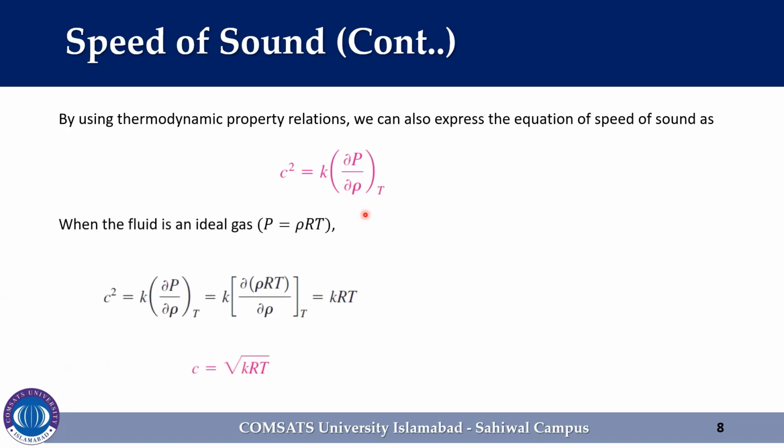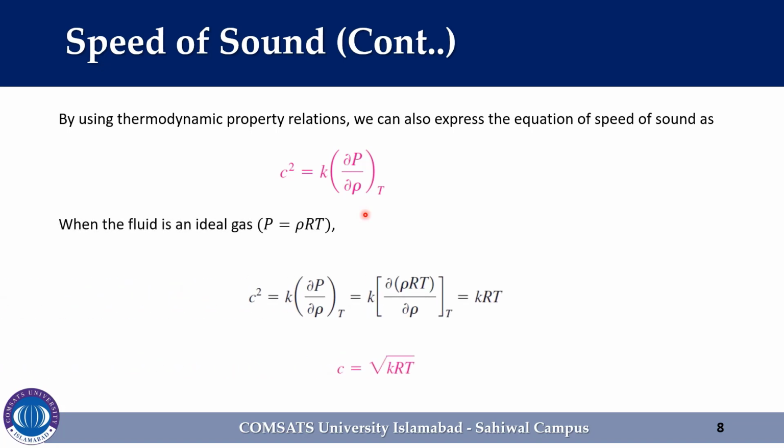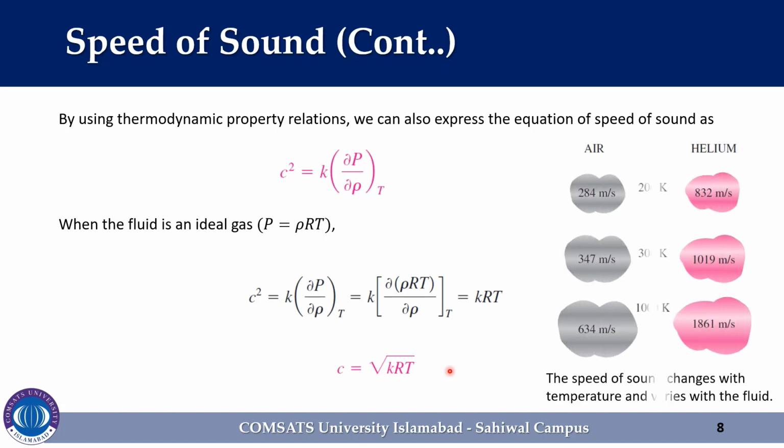For the case of an ideal gas, we can write P is equal to rho R T. After putting the value of P in the above expression, the final form of the equation in terms of temperature is C squared is equal to k R T. We can also write this equation as C is equal to the square root of k R T. Noting that the gas constant R has a fixed value for a specified ideal gas, and the specific heat ratio k of an ideal gas is at most a function of temperature, we see that the speed of sound in a specified ideal gas is a function of temperature, as shown in this figure.